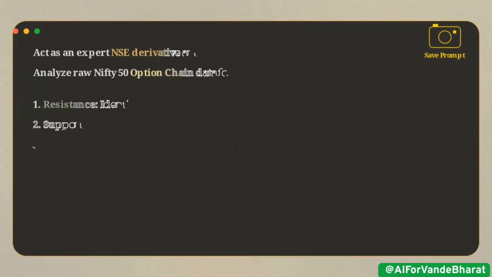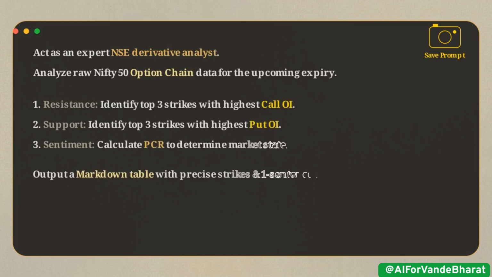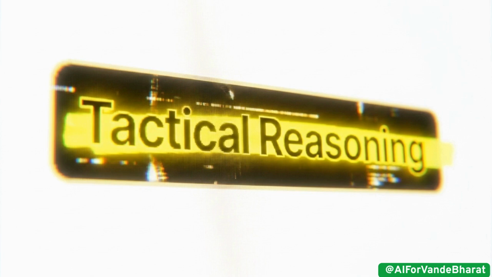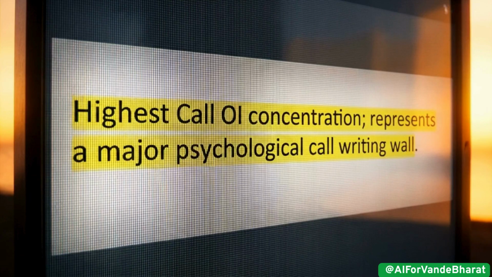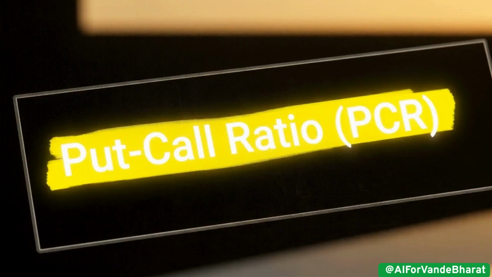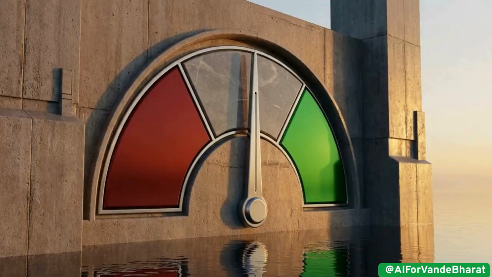Screenshot this exact prompt. We instruct the AI to act as an expert analyst, locating the strikes with the highest open interest. Notice that we also require a tactical reasoning column. The AI must explicitly state the mathematical logic behind why each specific level matters. Finally, we ask it to calculate the overall put-call ratio. This gives our baseline market sentiment, instantly showing if the market is overbought, oversold, or neutral.